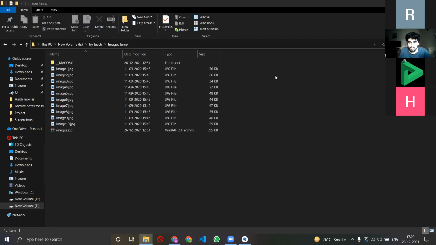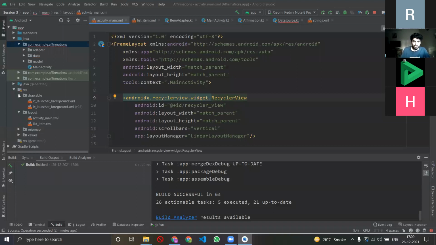Yeah. So okay, now let's proceed with adding the images. As I told you, all of this will go into drawable. Why drawable? Because that's a standardized procedure. Android Studio can only understand images from drawables. That's what Android Studio understands, so we have to follow its command.